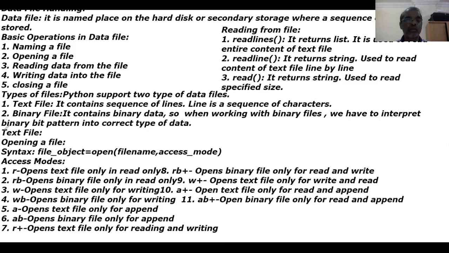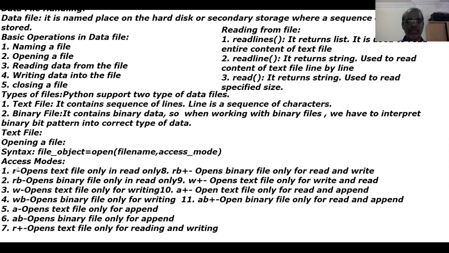So how can we open a text file? The syntax is file object = open(file name, access mode). The access modes are r, rb, w, wb, a, ab, r+, rb+, w+, a+, ab+.